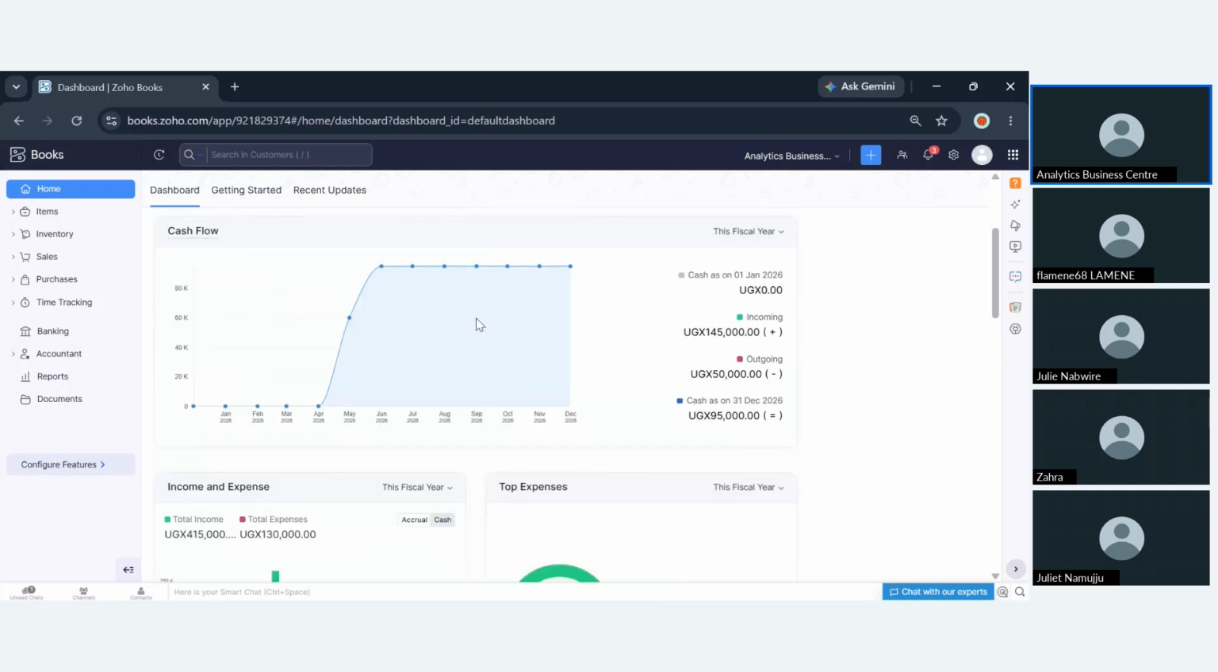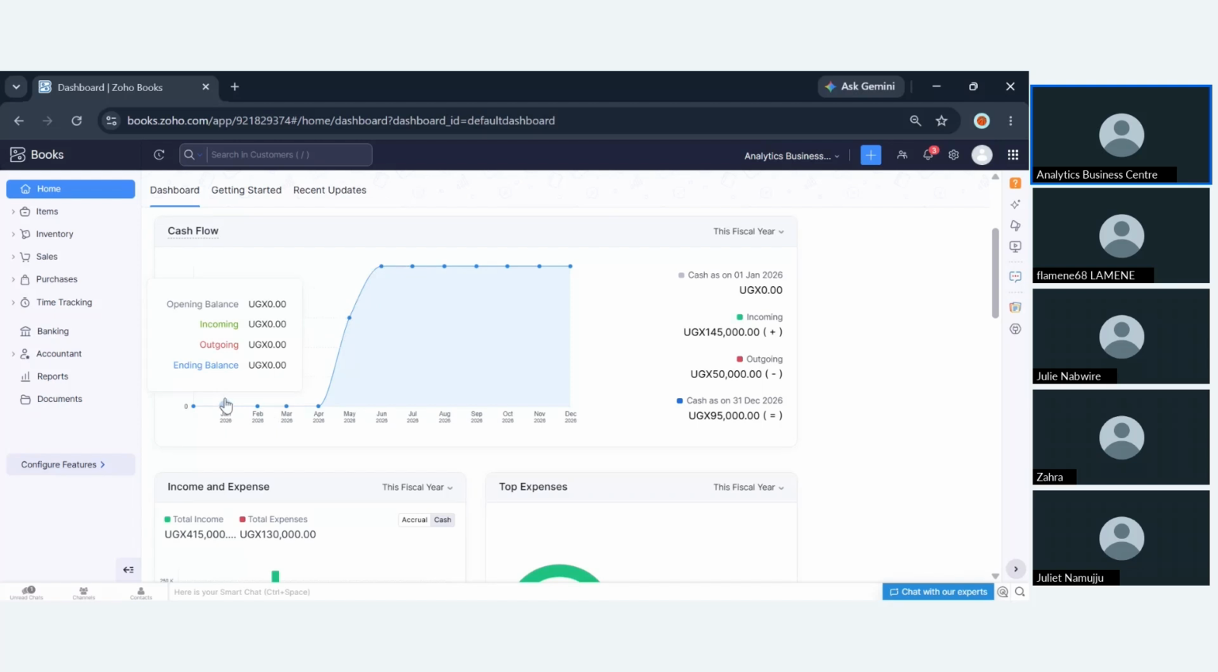So moving along, we have this summary. It's the cash flow. A cash flow shows you how your money is moving for each specific period. So here you just have to hover your cursor over the months. It will give you what you have brought in versus what you have brought out, and then the ending balance. So here you see incoming, outgoing, and then ending balance.